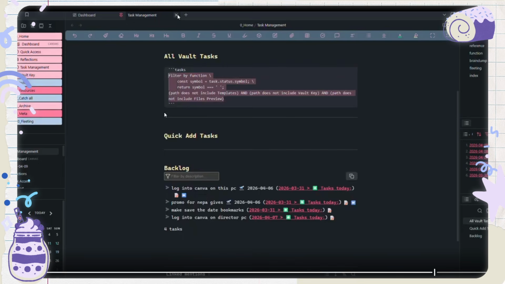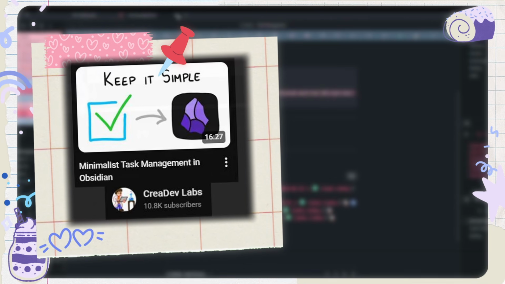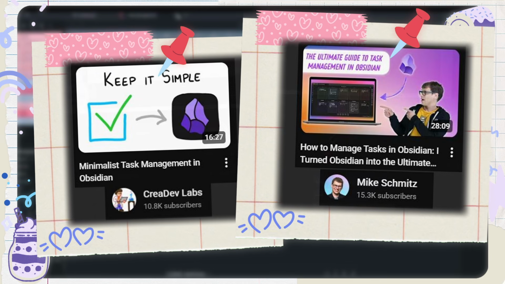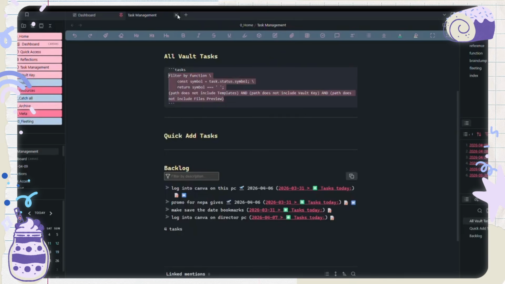So you see, this is the block code to be able to see all of the unchecked tasks that I have. It took a couple days of me just looking at the guide for the Tasks plugin to figure out how to set up the correct filters, and watching YouTube videos as well. I'm going to put up the videos that helped me out the most, from the video that first inspired all of this to the videos that were a little bit more advanced. I was like, okay, I would like to maybe challenge myself and really try this out.